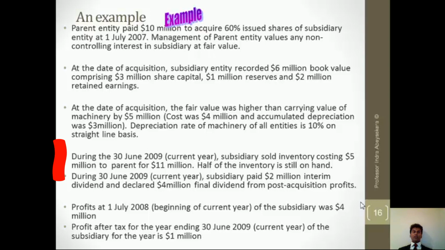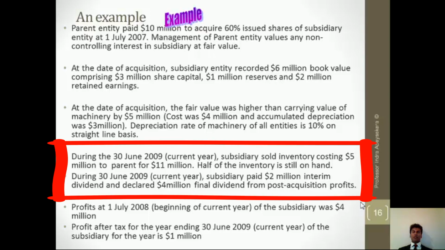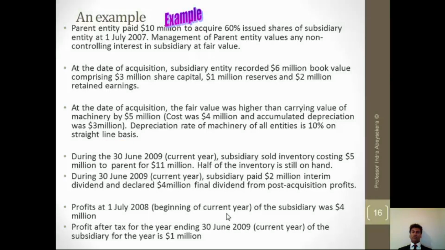The fourth point is, during the current year, subsidiary sold inventory costing 5 million to parent at a gain, but half of the inventory is still on hand. Then the fifth point is, during the year, subsidiary paid 2 million interim dividend and declared 4 million final dividend from post-acquisition profits. And the next point says, at the beginning of the current year,